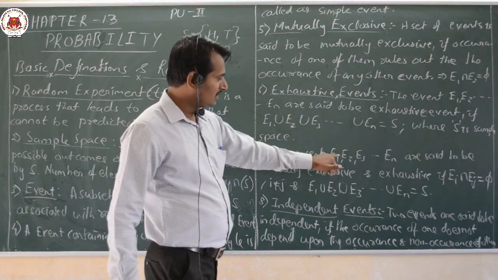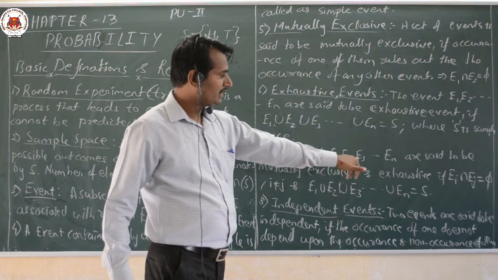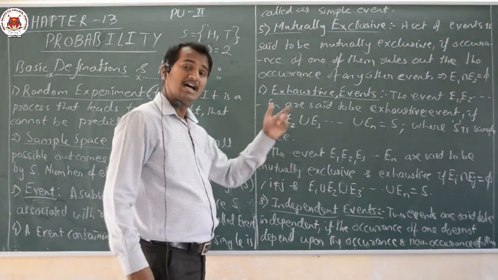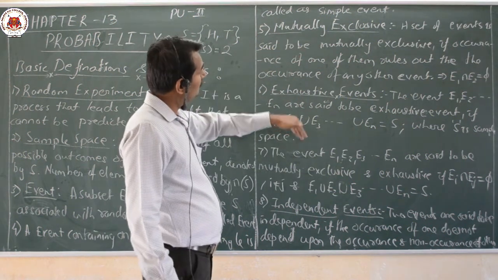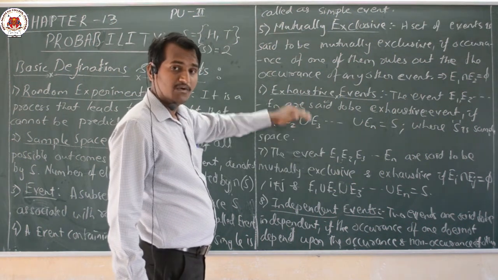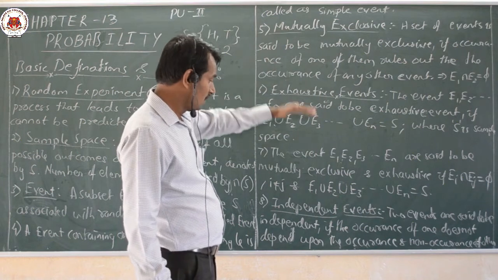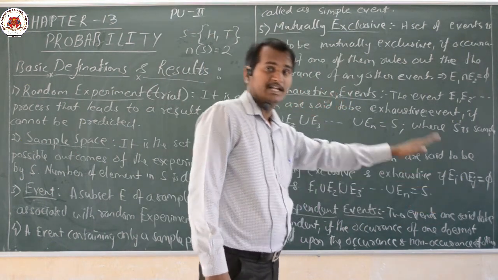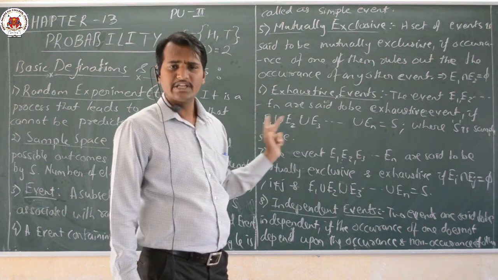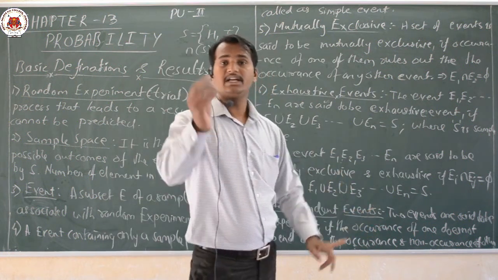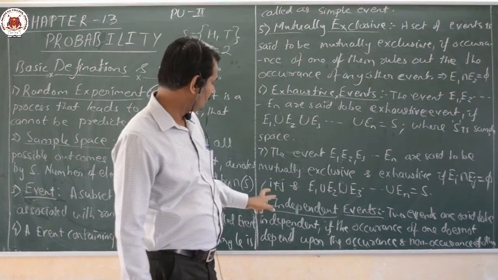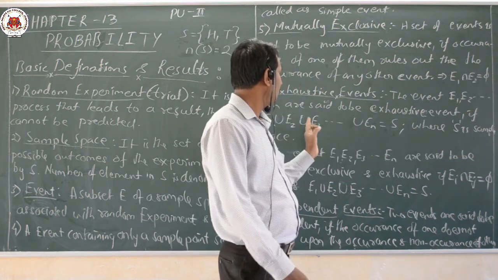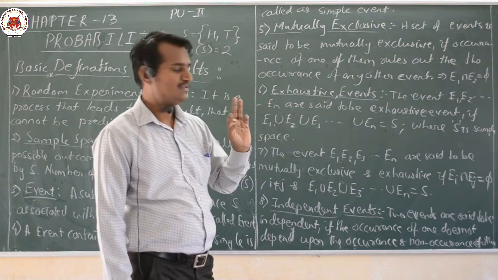Then comes the 7th point. The events E1, E2, E3, ..., En are said to be mutually exclusive and exhaustive. We say an event is both mutually exclusive and exhaustive when the union of all these events is equal to the sample space, and the intersection of any two, dear students, leads to a null set. Ei intersection Ej is equal to the null set. That is nothing but our exhaustive event here.